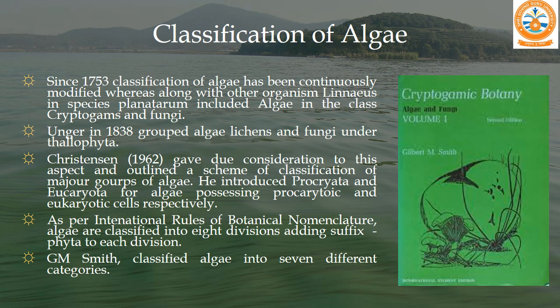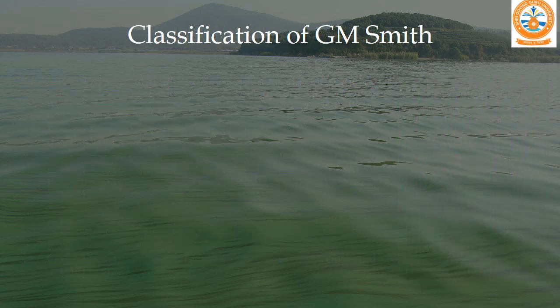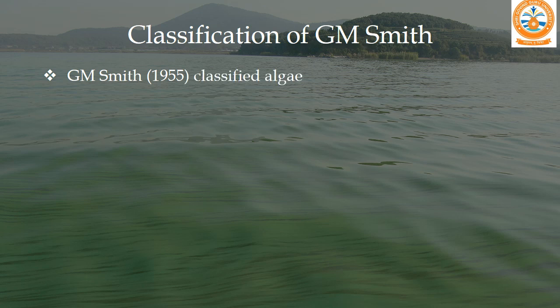The classification of G. M. Smith is very well known among all botanists throughout the whole world. Dear friends, in the picture you can see Cryptogamic Botany, a book written by the scientist G. M. Smith, and the classification system is also given in the book. Now we will see the different points of classification of G. M. Smith. In 1955, G. M. Smith classified algae into 7 different categories or classes,